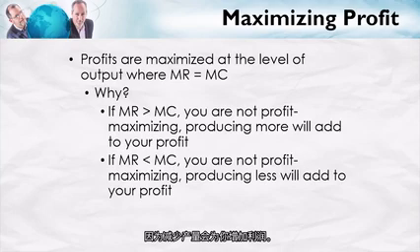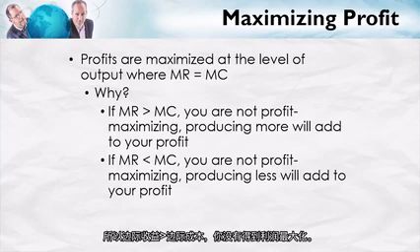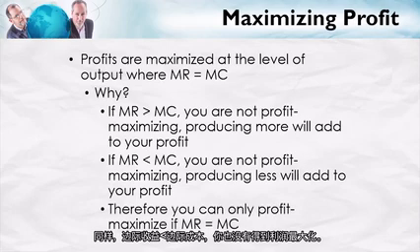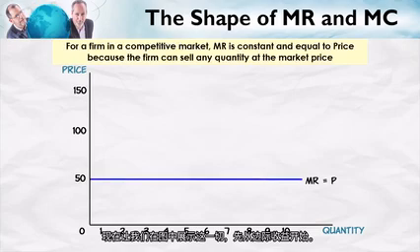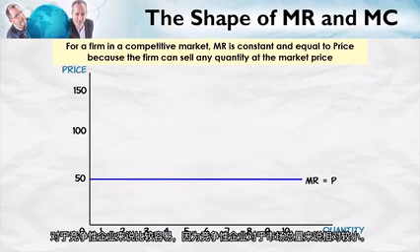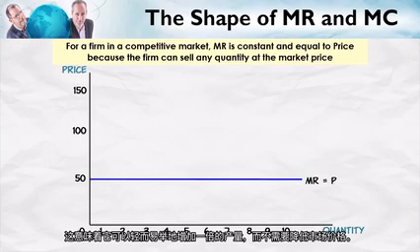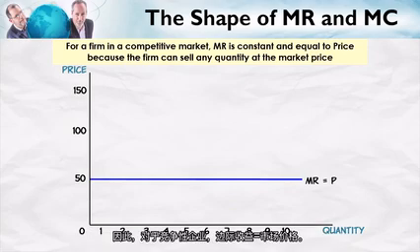So if marginal revenue is bigger than marginal cost, you're not profit maximizing. If marginal revenue is less than marginal cost, you're not profit maximizing. You can only profit maximize if marginal revenue is equal to marginal cost. Now let's put all this in a diagram, beginning with marginal revenue. Now for a competitive firm, this is going to be easy because remember that a competitive firm is small relative to the total market. That means it can double its production easily and not push down the market price. As a result, for a competitive firm, marginal revenue is equal to the market price.